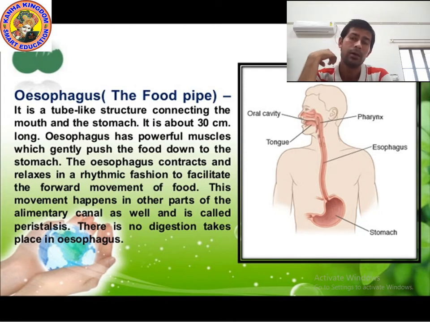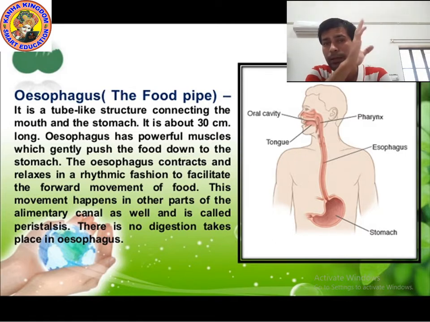And how does it happen? It happens due to the vibrational movement of the esophagus. Inside the esophagus, rhythmic contraction and relaxation of muscles occur. Because of it, food is pushed down. This movement is called peristalsis.